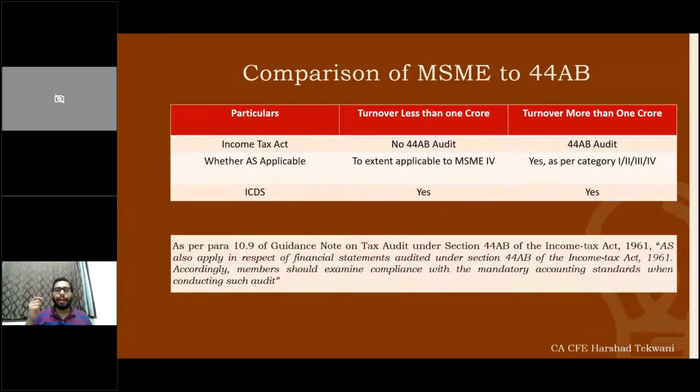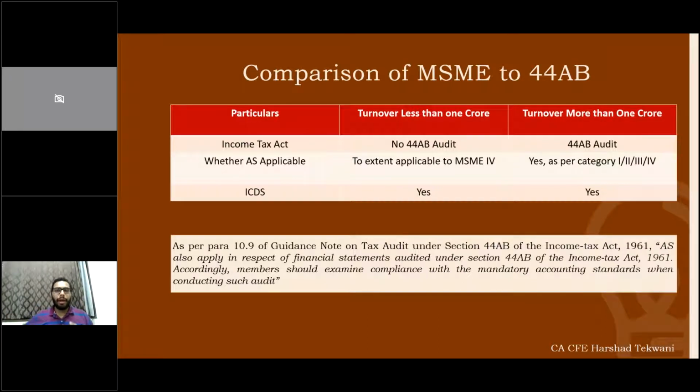Now you need to understand that ICDS is only for computation of income. It is not for the maintenance of books of account. It is not for the preparation of financial statements. It is also written in the preface of the ICDS. It's for the computation of income, for, let's say, profits and gains from business and profession, and income from other sources. It has nothing to do with the maintenance of books of account and the preparation of financial statements.